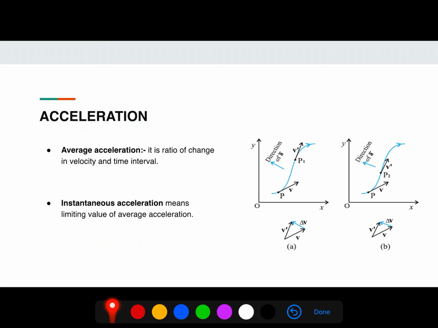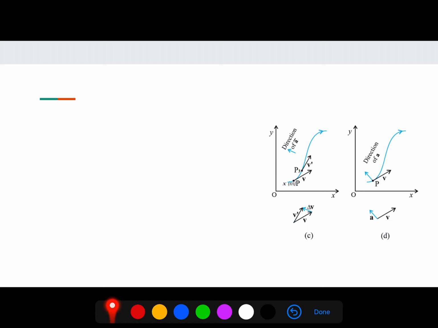Now the next topic is acceleration. Acceleration is the time rate of change of velocity, and if acceleration is not uniform, then we find average acceleration. Average acceleration is given by a bar equal to delta v upon delta t.